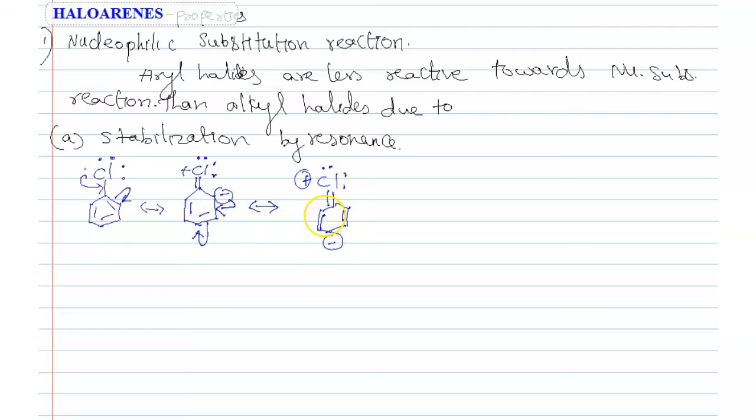Already studied in first year organic, resonance effect. So next here similarly, negative charge becomes double bond like this. Double bond becomes negative charge at this carbon, remaining as it is.